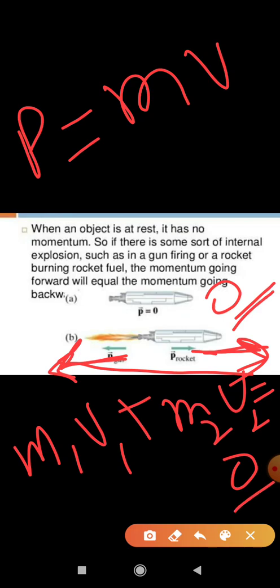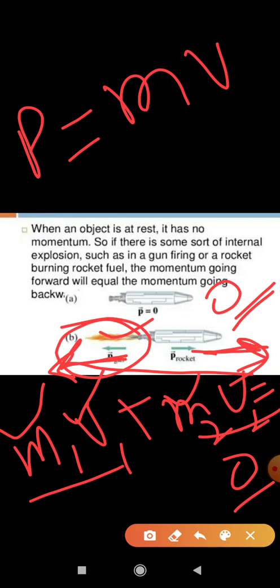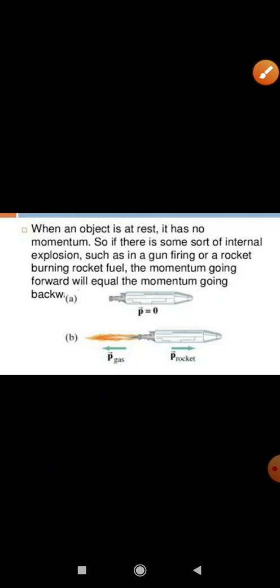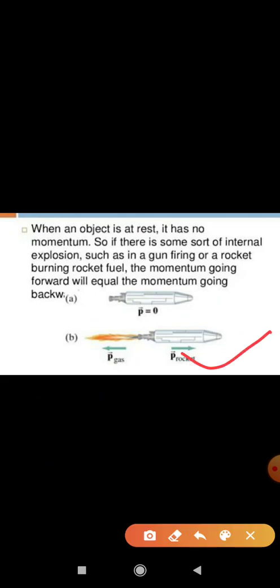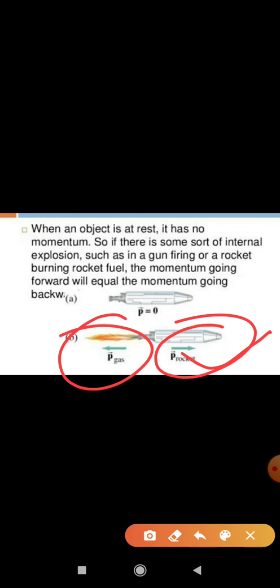Now suppose the mass of the rocket is m1 and the velocity of the rocket is v1. The mass of the gases coming out is m2, and the velocity of the gases is v2. All such situations have to be equal. So m1 v1, the linear momentum of the rocket, will be equal to minus m2 v2, that of the gases exerted by the rocket.